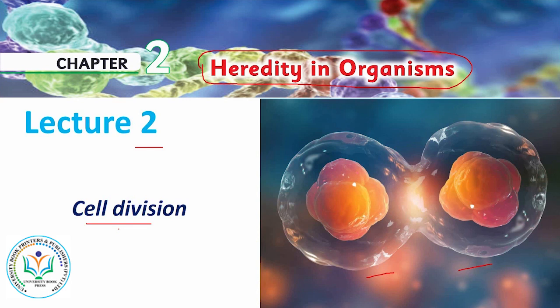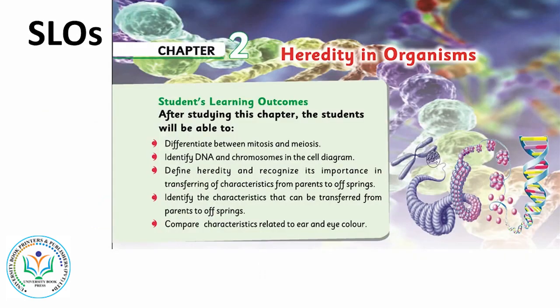And the other one takes place in germ cells. Germ cells means gametes, the cells that are capable of fertilization. So in this lecture we will discuss these two types of cell division, and through this lecture the SLO that will be achieved is to differentiate between mitosis and meiosis. These are those two types of cell division we have been discussing.